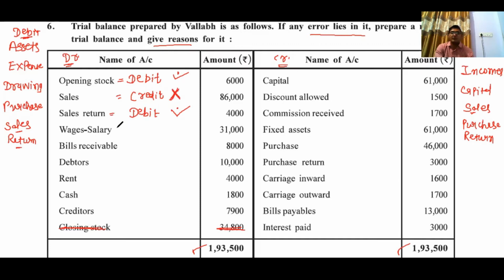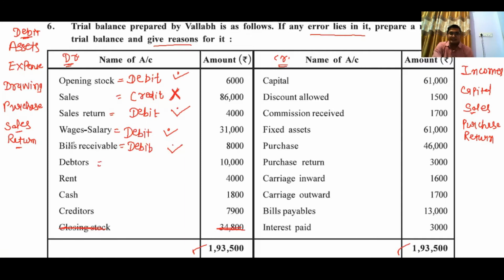Then wages. Wages and salaries are an expense, so it is recorded on the debit side, it is correct. Bills receivable is our asset, recorded on the debit side, and it is also given on the debit side, so it is also correct.